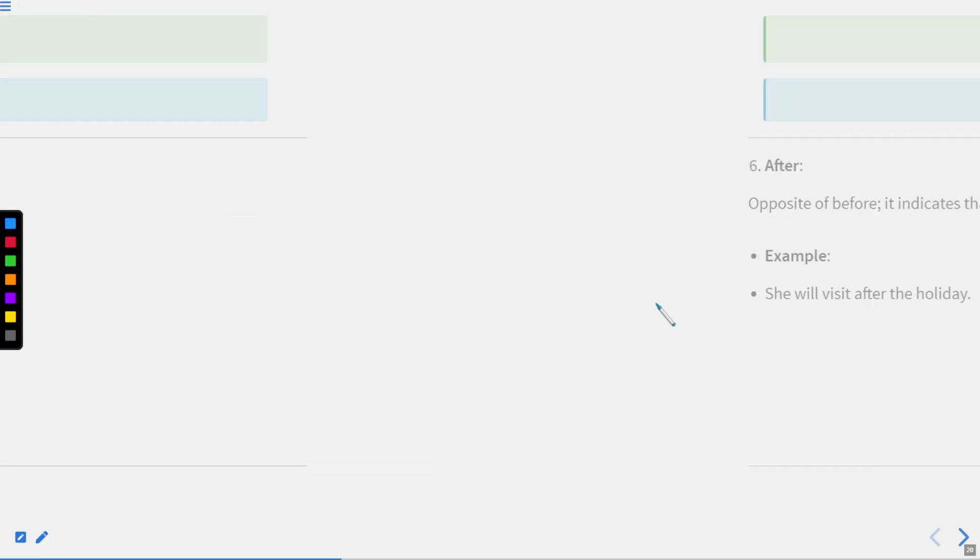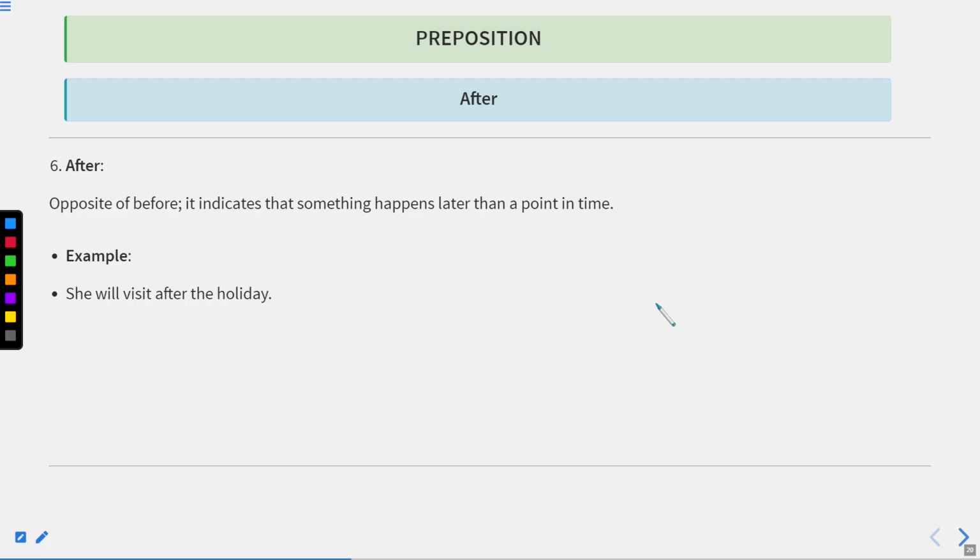Now after is just the opposite of before. It indicates that something happens later than a point in time. She will visit after the holiday. She will visit after Diwali. She will visit after 10 o'clock. Like this. After means beyond that time.